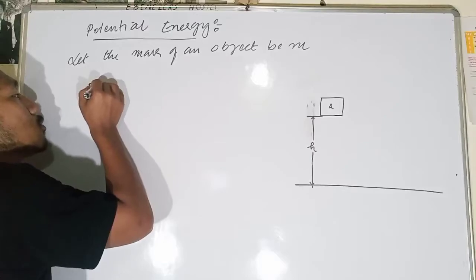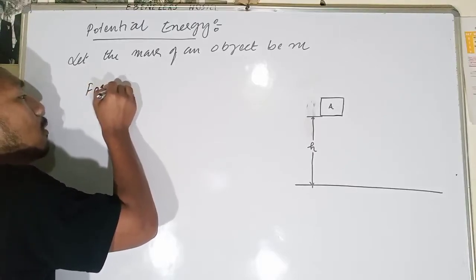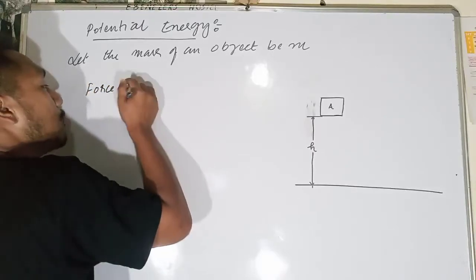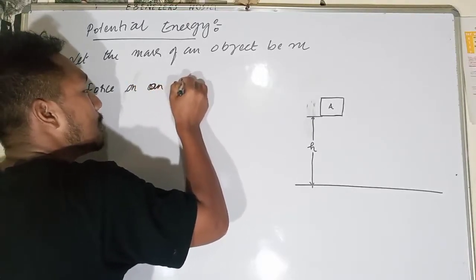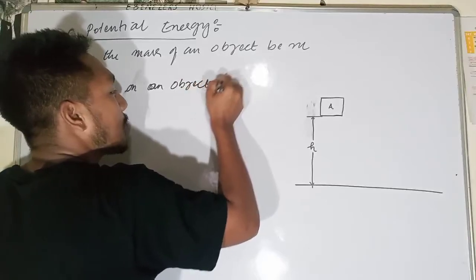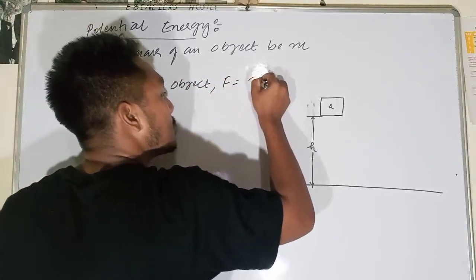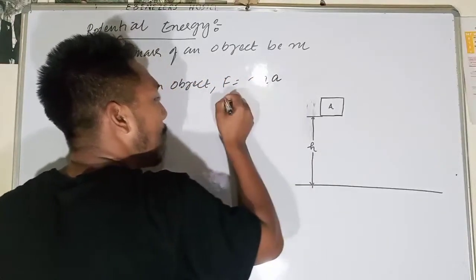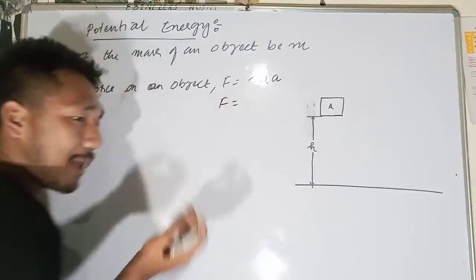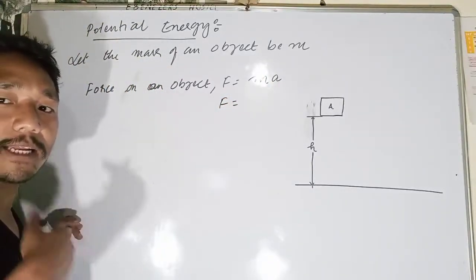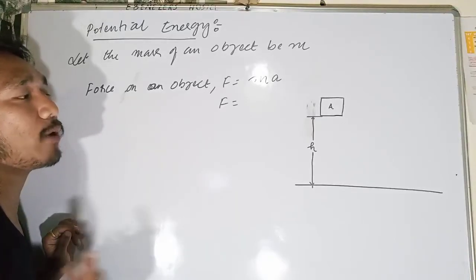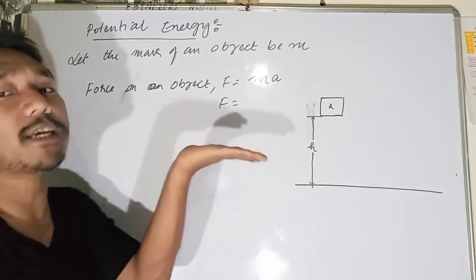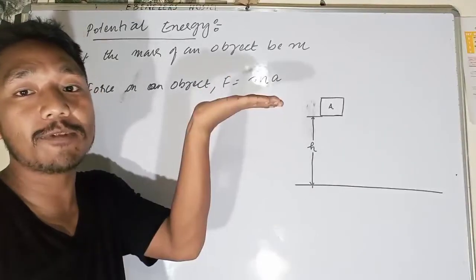Force on an object, F, will be what? It will be mass into acceleration. But we are not applying any movements, right? There's no rate of change in velocity. We are just lifting them.